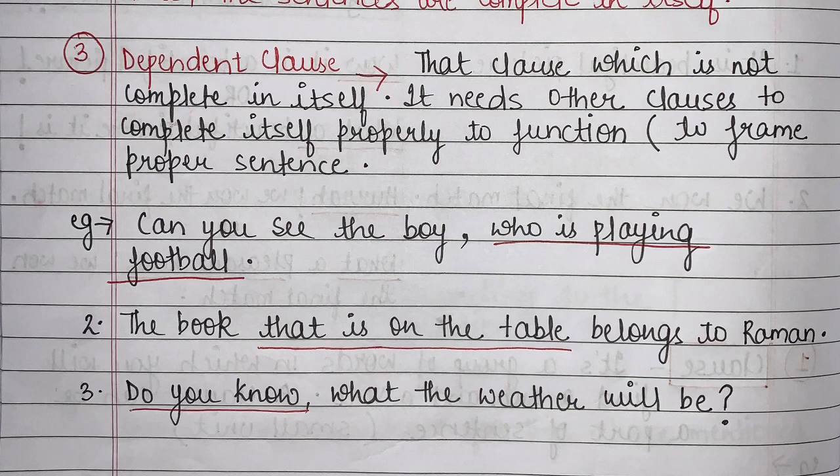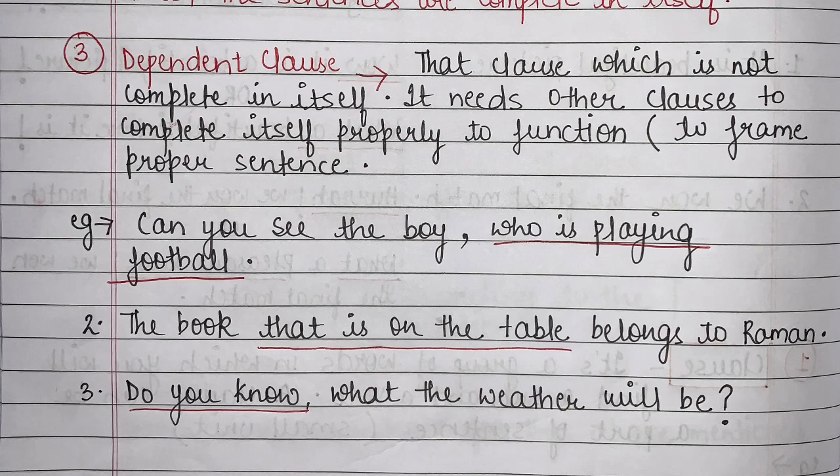Even if I use this sentence, it will not be complete. It needs the help of someone to complete it. So that means this dependent clause needs another clause to complete it. So it is that clause which is not complete in itself. It needs other clauses to complete itself properly, to function, right? To frame a proper sentence. My sentence cannot be framed properly if it is incomplete, right?